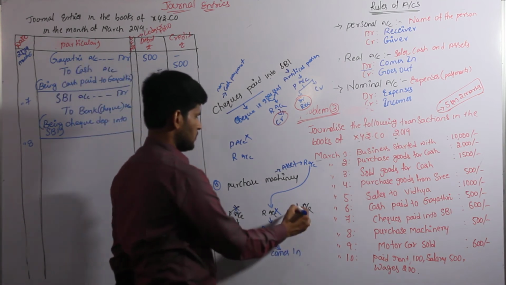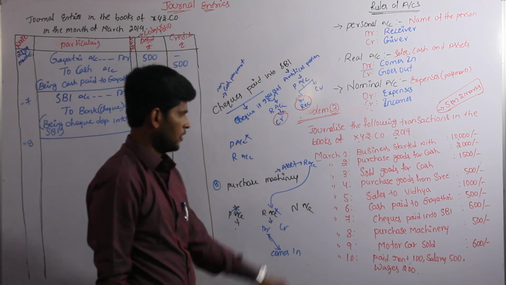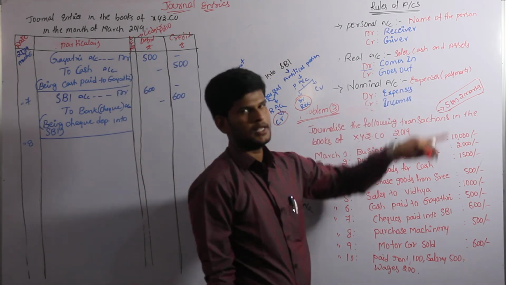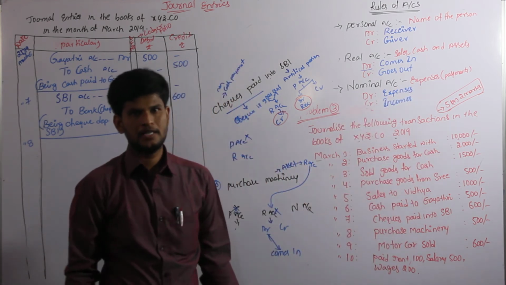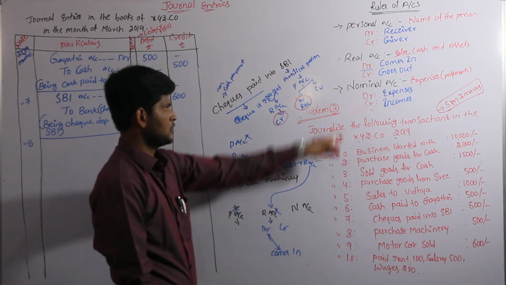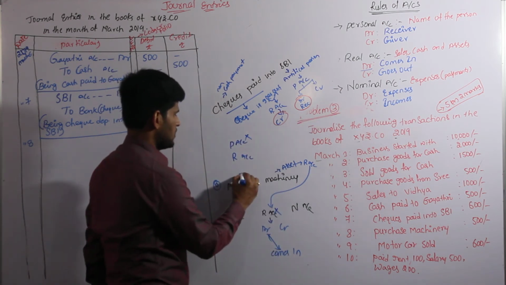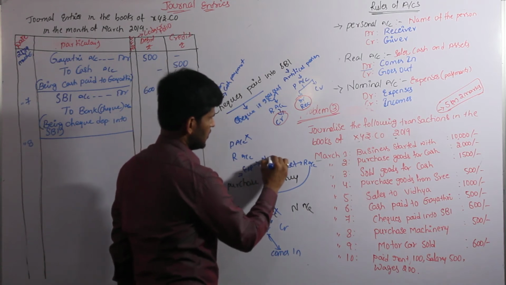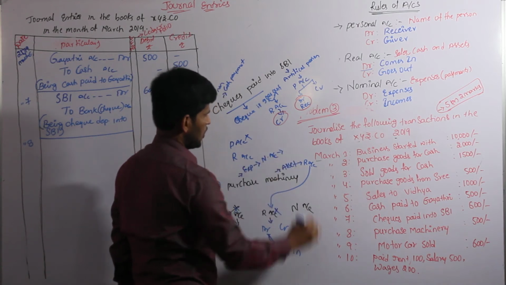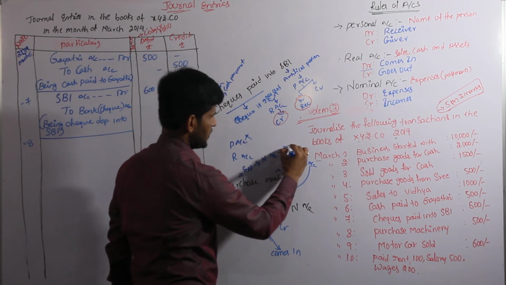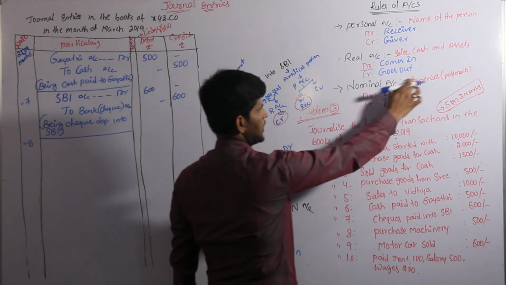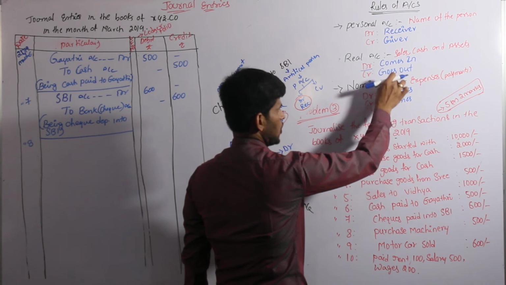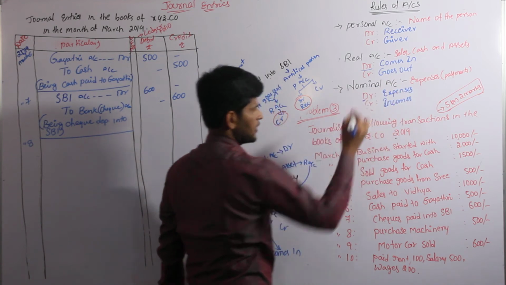And come to the next one, that is nominal account. Nominal account is relating to expenses. Expenses are like payment, purchase, paid. These are all converted into nominal account. Purchase is nothing but an expense. Expenses are there in nominal account. Under the nominal account, expenses are there again in debit side. Nominal account relating to expenses. Under the nominal account, expenses are there in debit side.